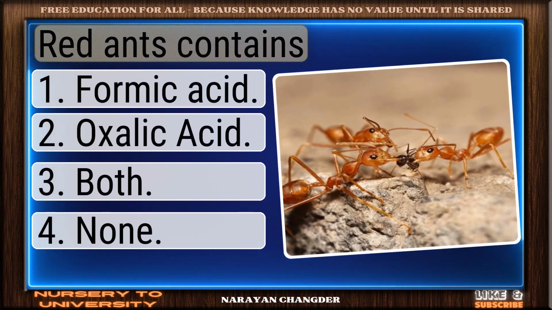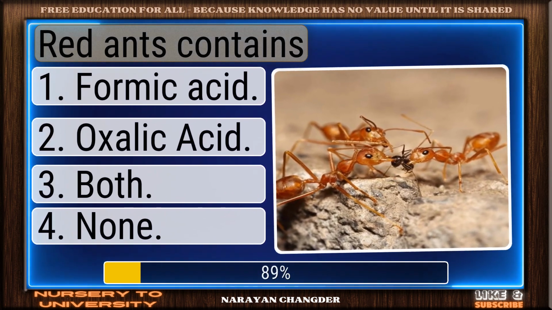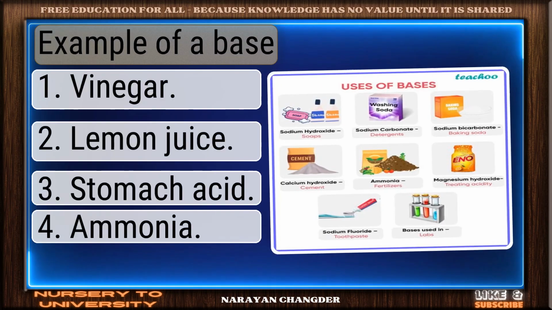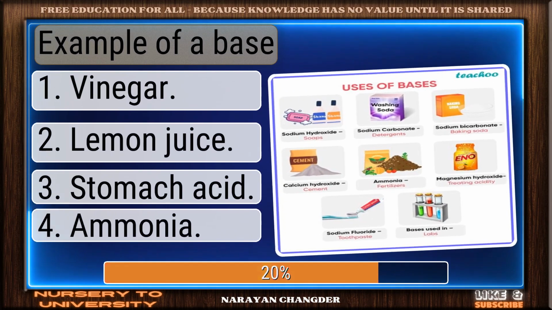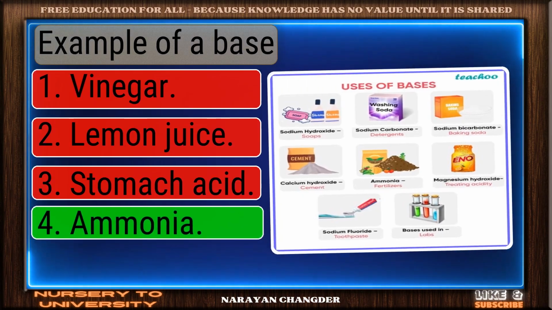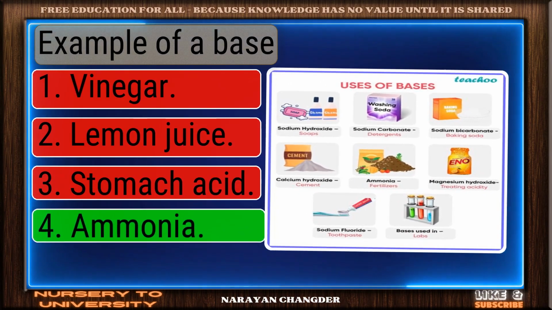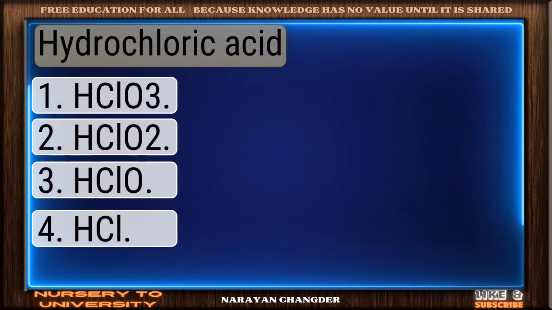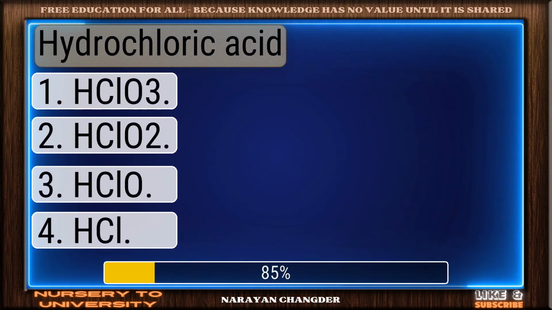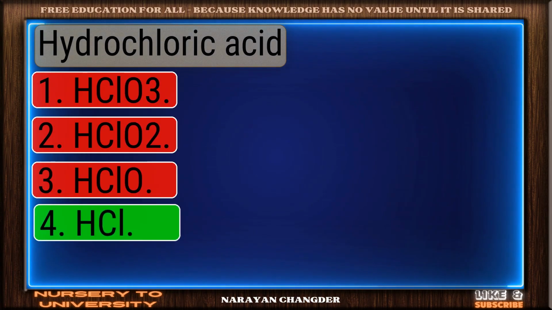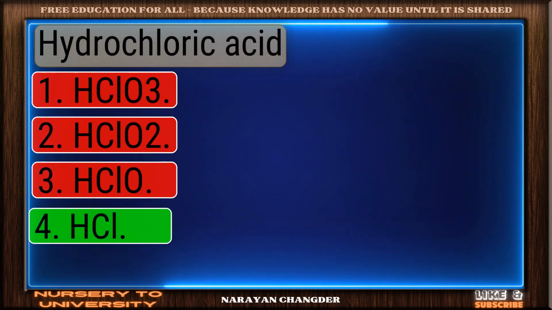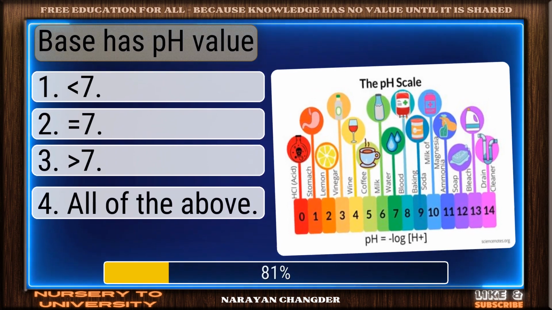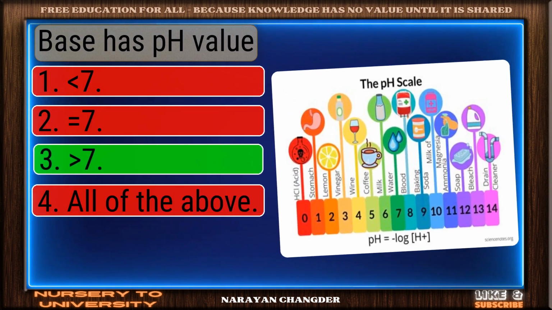Red ants contain. Good job. Formic acid works well here. Example of a base. Nice work. You chose ammonia, and it is correct. Hydrochloric acid. Well reasoned. HCl is the correct choice. Base has pH value. Bravo, more than 7 is the answer.